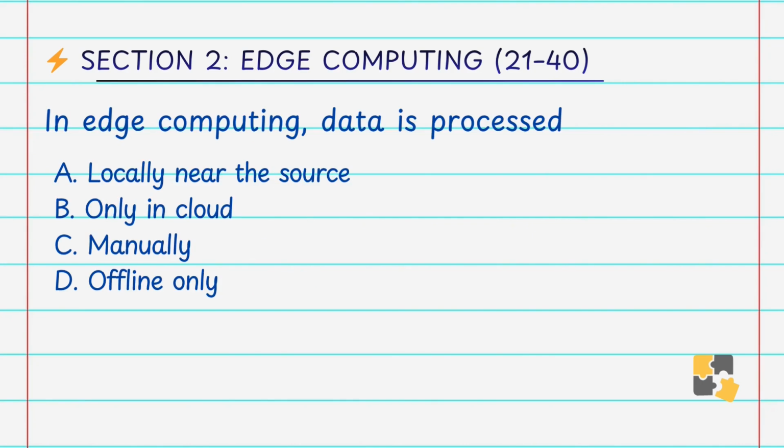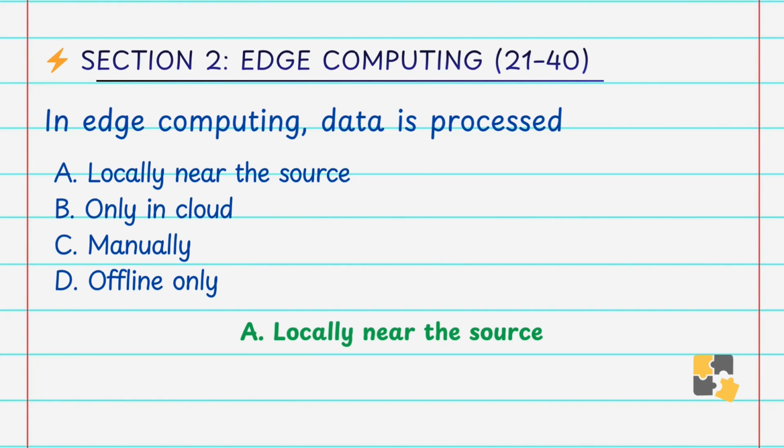In edge computing, data is processed A. Locally near the source, B. Only in cloud, C. Manually, D. Offline only. Answer is A. Locally near the source. The main concept of edge computing is the local processing of data near the device. That's why answer is A.